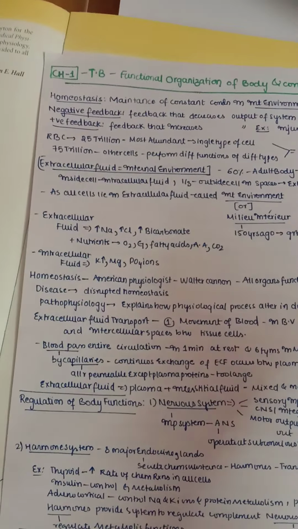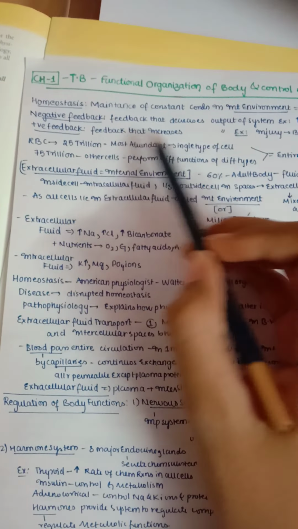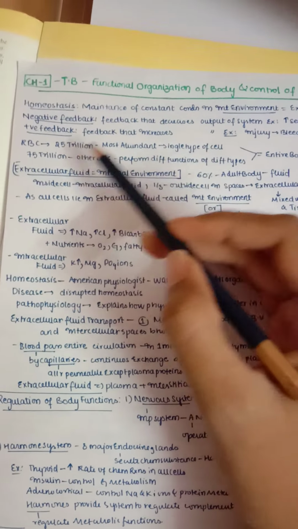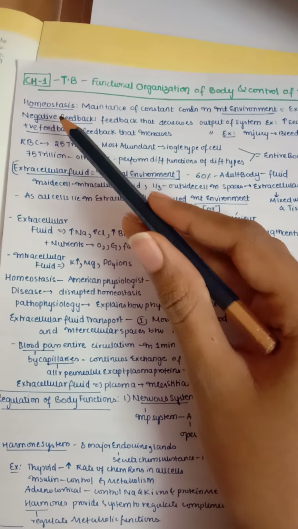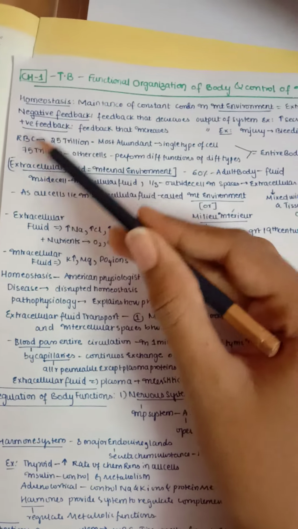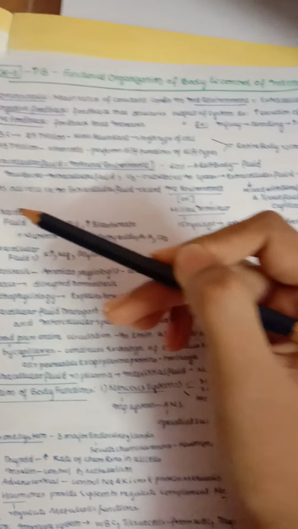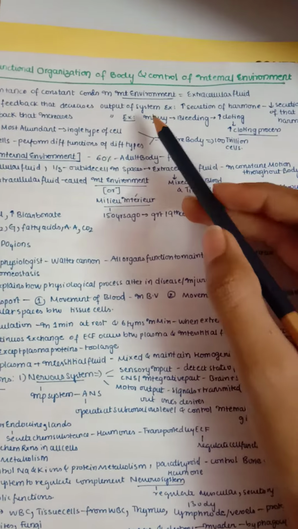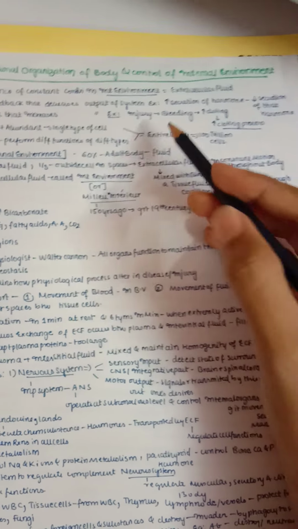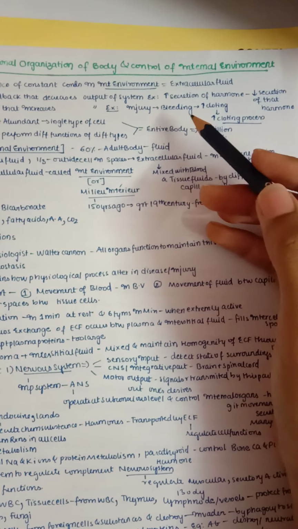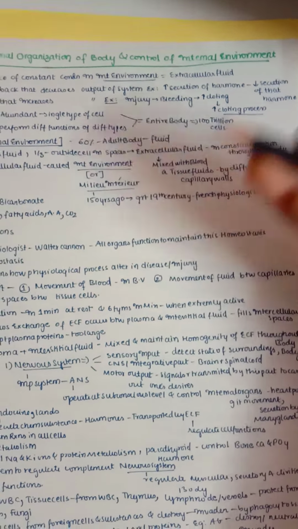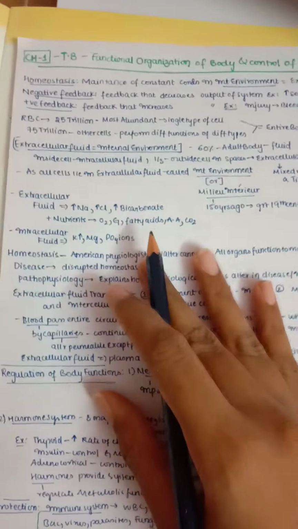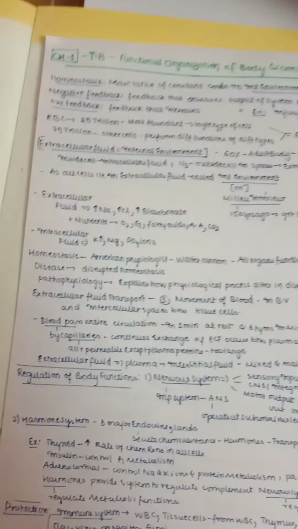And next, coming to positive feedback. Positive feedback is nothing but the feedback that increases the output of the system. Like in the name only you can understand, positive and negative. Negative means it's stopping, stop the production of hormone. Positive means it's saying to produce more hormone. For example, in the case of injury, whenever there is an injury it causes bleeding, and we need to clot that immediately by our clotting factors. So the clotting factors give a message to increase more clotting factors, so that we can easily clot that, or heal that injury. So that is positive feedback.